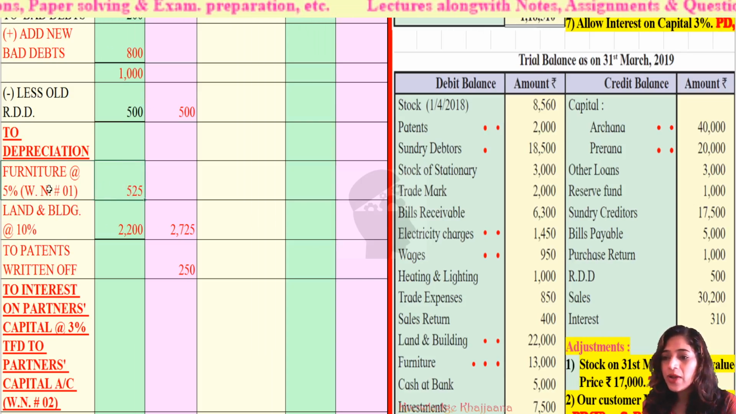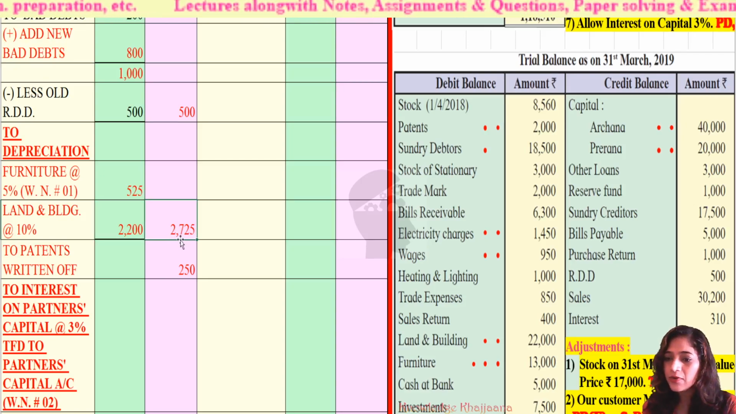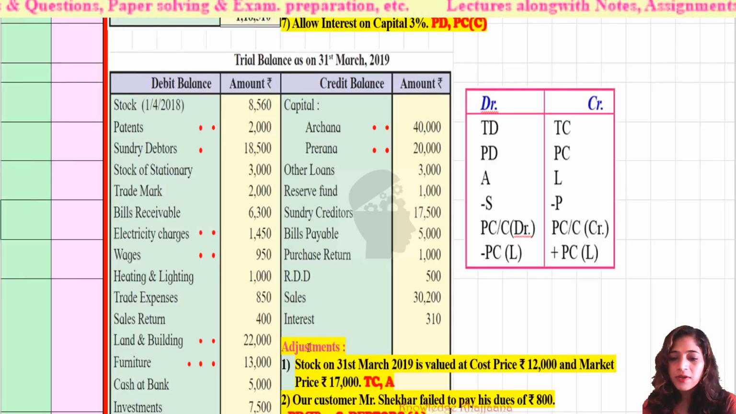If we add the depreciation of furniture as well as of land and building, we get the total amount of depreciation, that is 2,725, on these two fixed assets. Now let's move to the next adjustment.